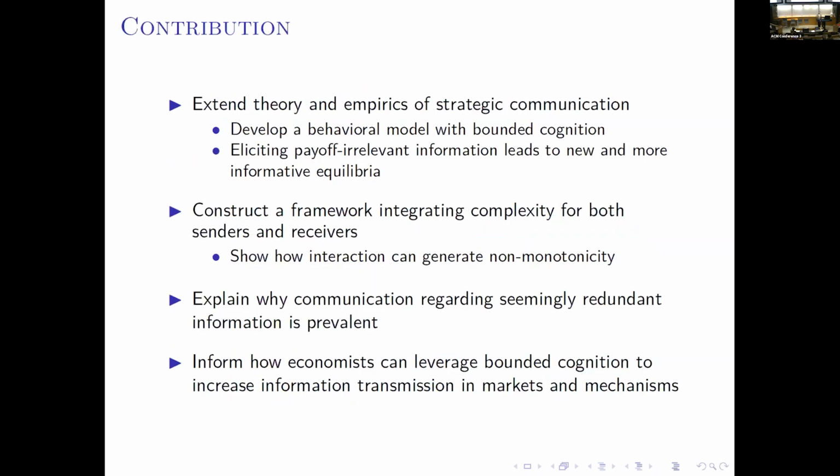So a short summary, I would like to highlight our key contributions. First, we extend theory and empirics of strategic communication by developing a behavioral model with bounded cognition. We show eliciting payoff irrelevant information leads to new and more informative equilibrium. And we construct a framework integrating complexity for both sides. So it is a race between the sender's ability to tell a consistent lie and the receiver's ability to detect a lie.